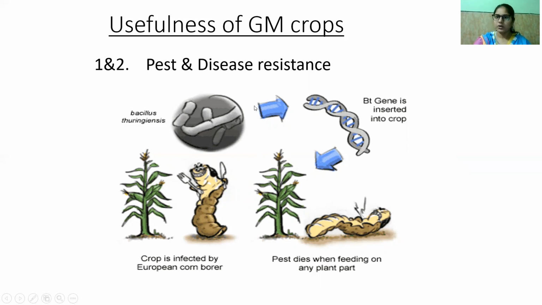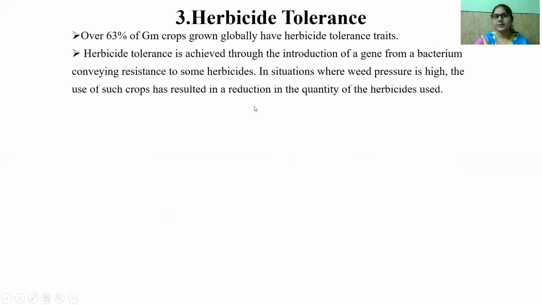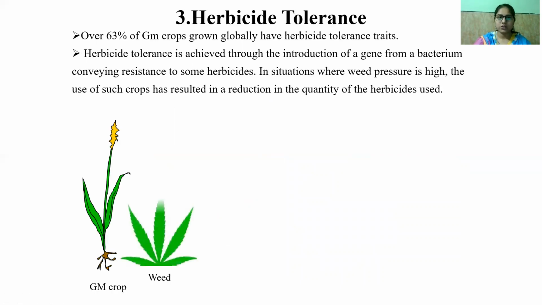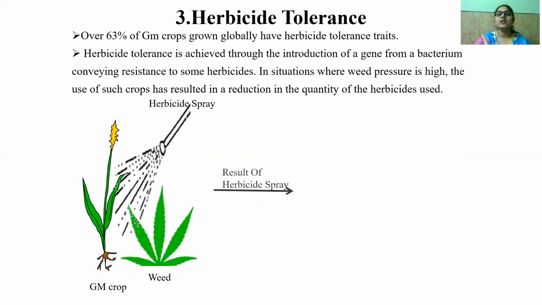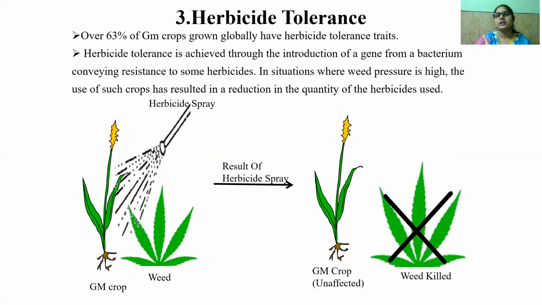Then we have herbicide tolerance. Over 63% of genetically modified crops grown globally have herbicide tolerance traits, and herbicide tolerance is achieved through the introduction of a gene from a bacterium.